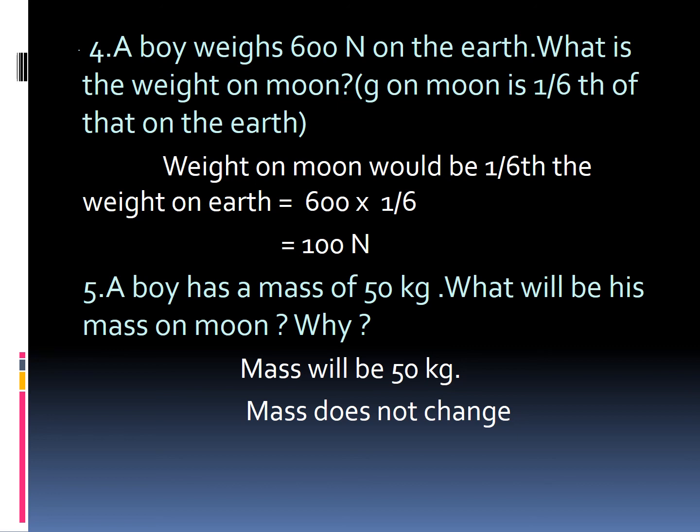So we just multiply that. 600 into 1/6. What is the answer? 100 Newton. The weight of that boy on the moon equals 100 Newton. Okay, children? Write fast.